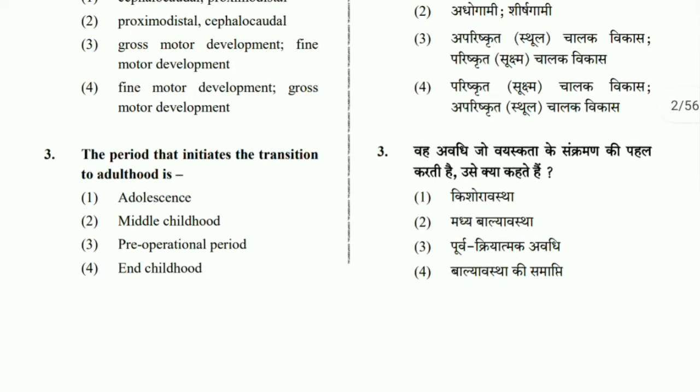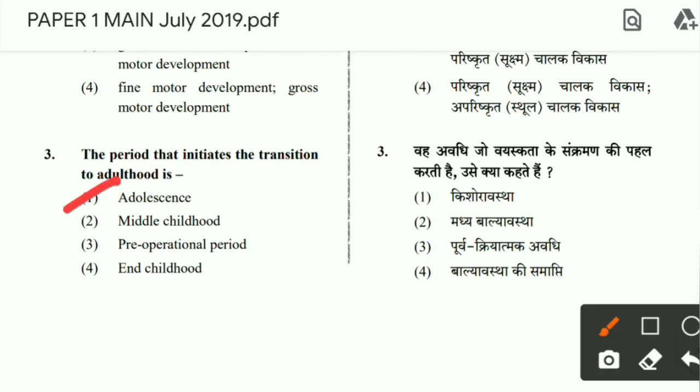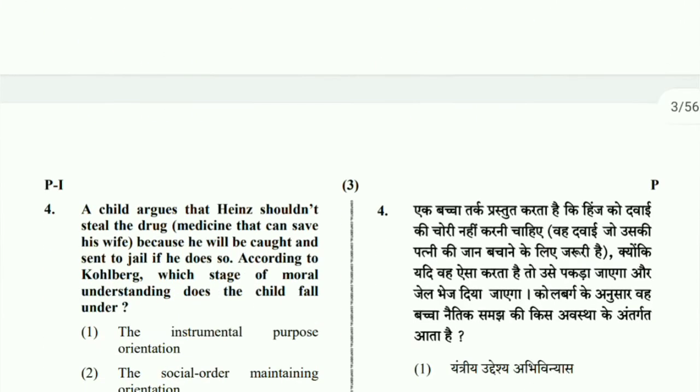Then question number 3, the period that initiates transition to adulthood is, so what comes just before adulthood? It is adolescence. Adolescence is the period that comes just before adulthood, which initiates adulthood actually, because adolescence is a phase of life which accelerates from being a child to an adult. It is a transition phase. Okay, then question number 4.